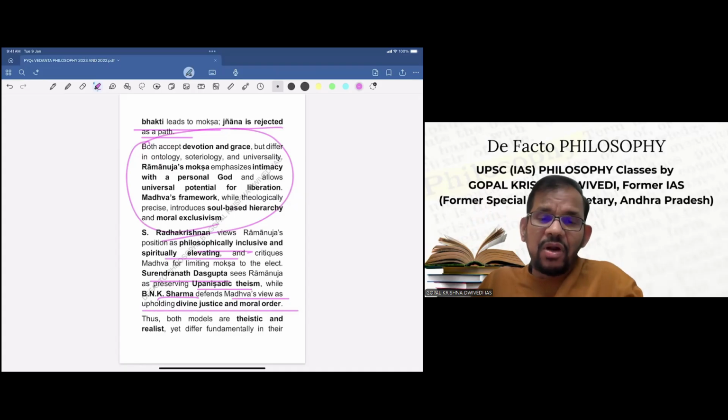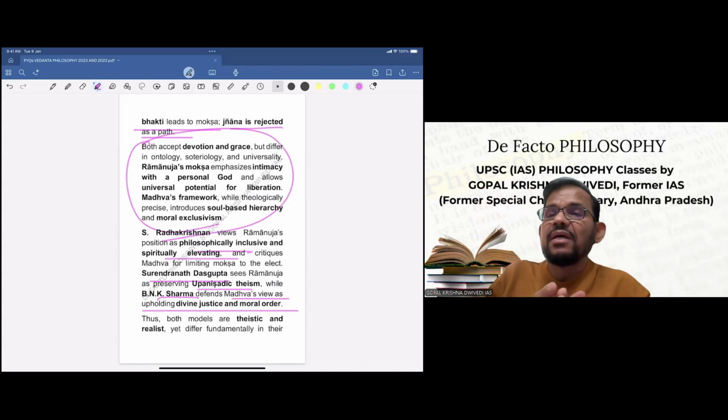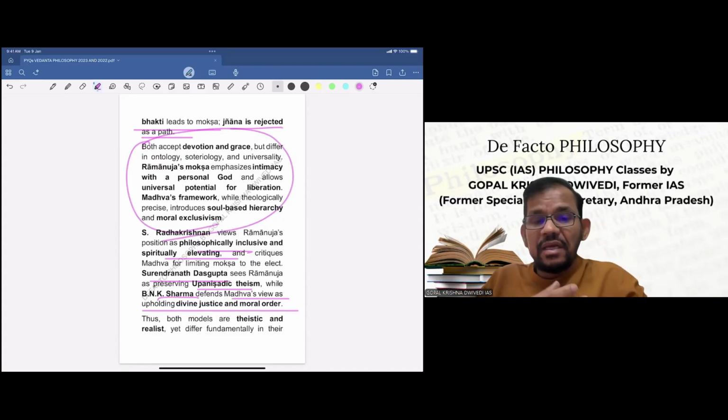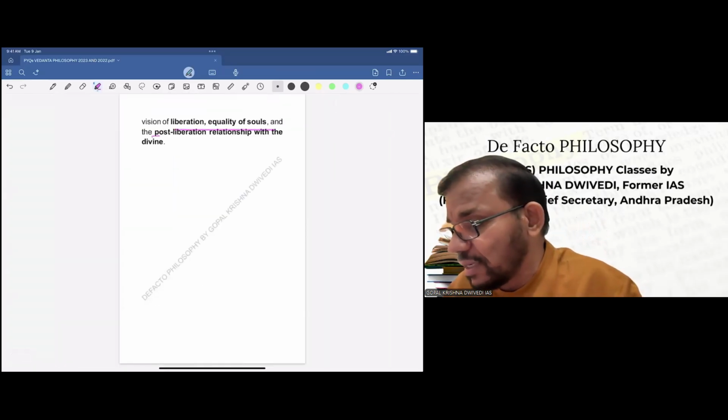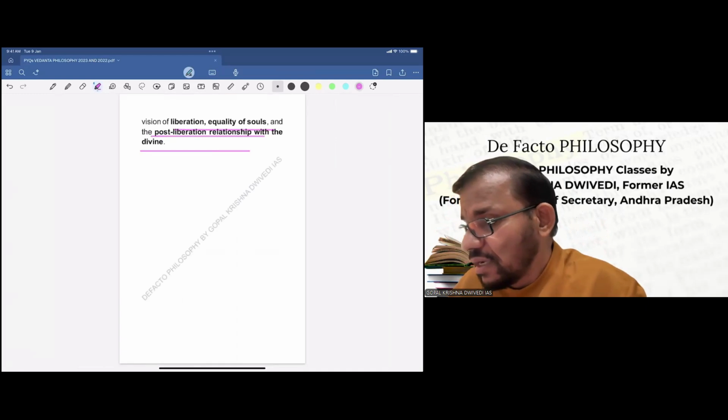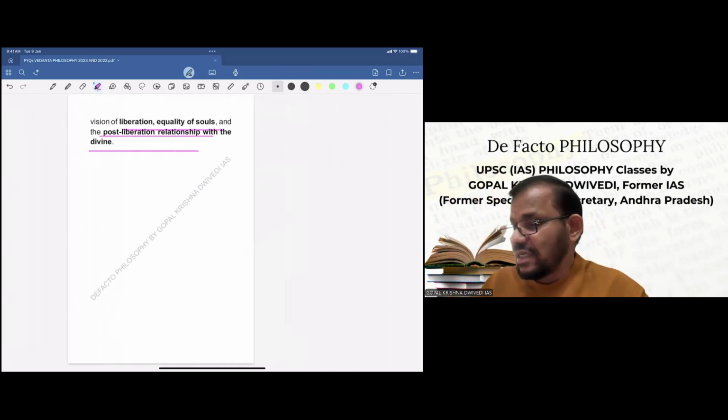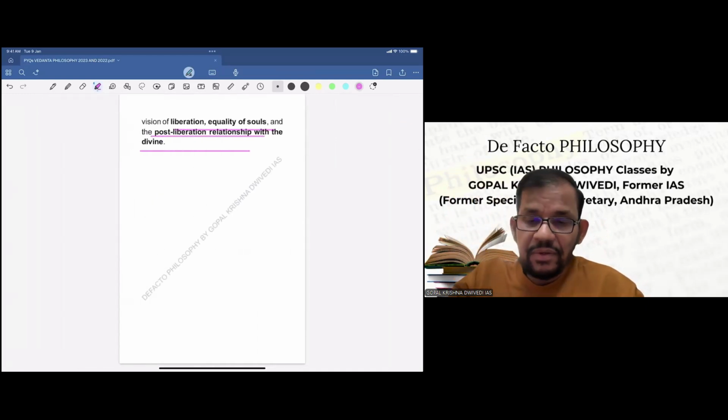Thus both models are theistic and realist, yet differ fundamentally. If you compare with Shankaracharya, here both are realistic, but still they differ fundamentally in their vision of liberation, equality of souls, and post-liberation relationship with the divine.